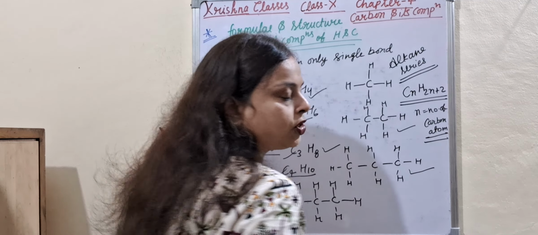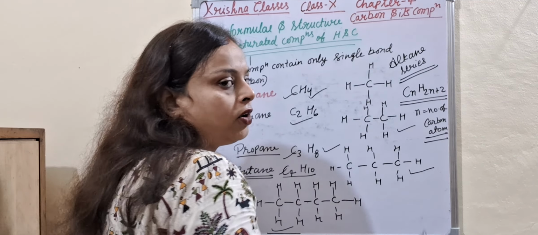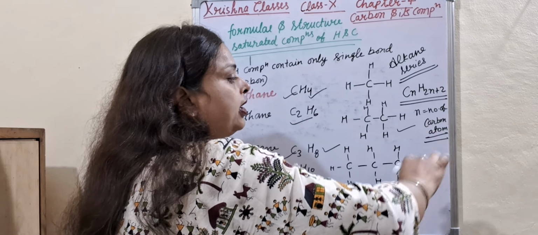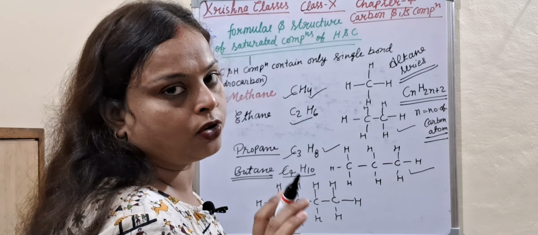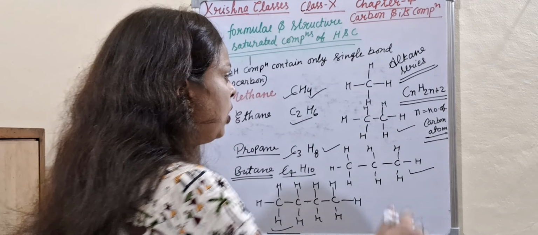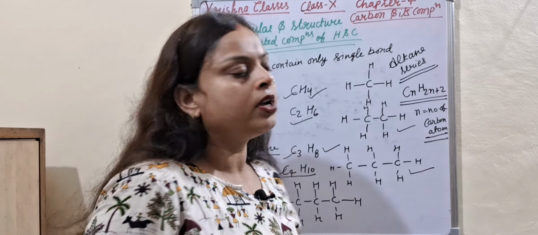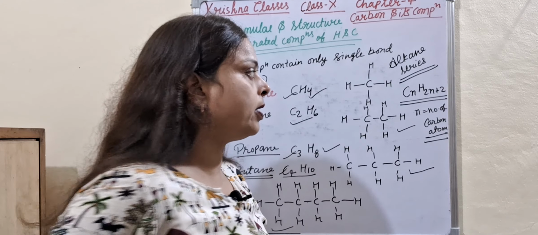So all saturated compounds are alkanes. You can also say alkane series compounds are saturated hydrocarbons. And the general formula of alkane is CnH2n+2 and n is equal to the number of carbon atoms.